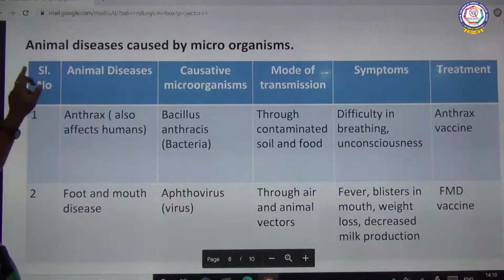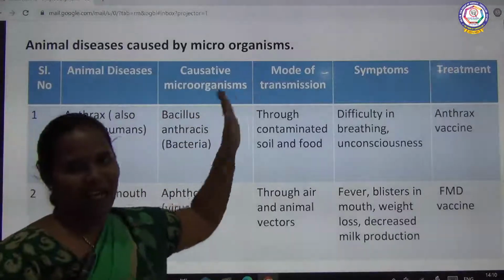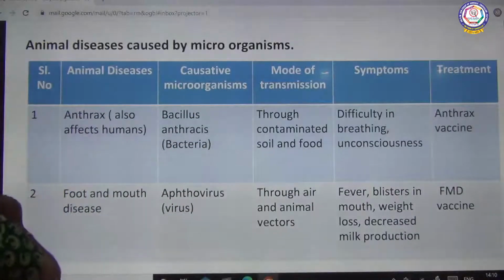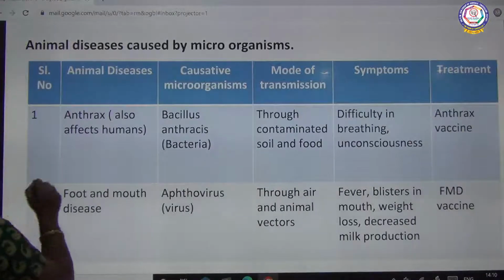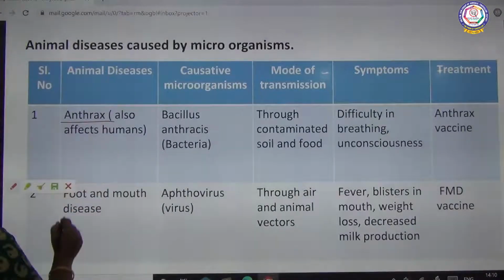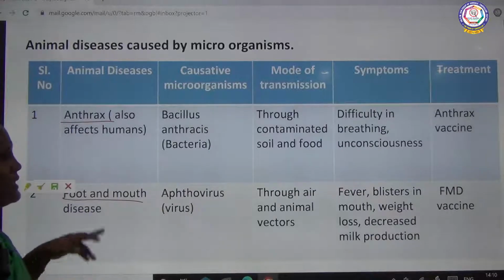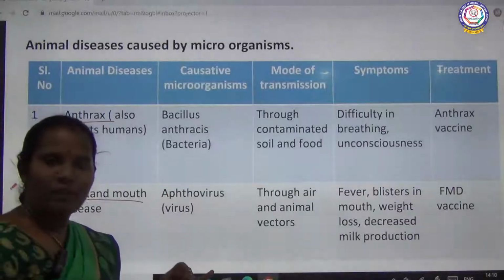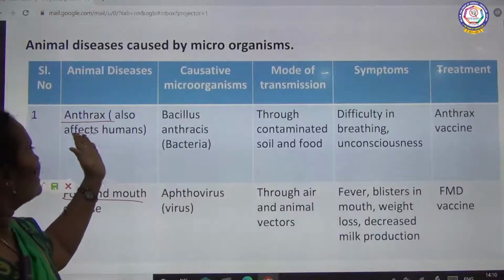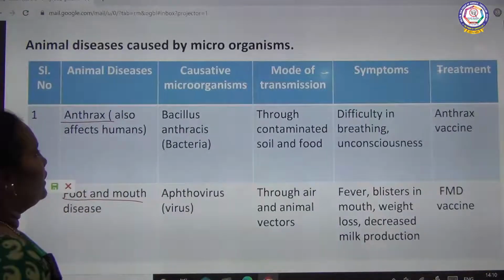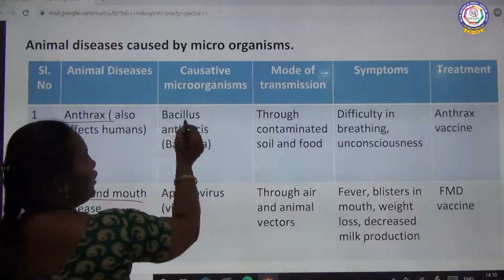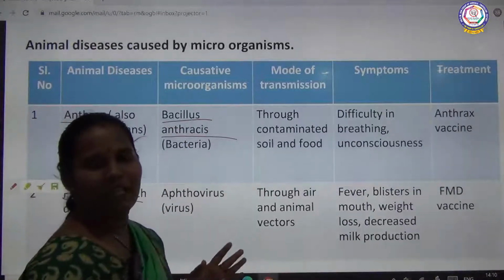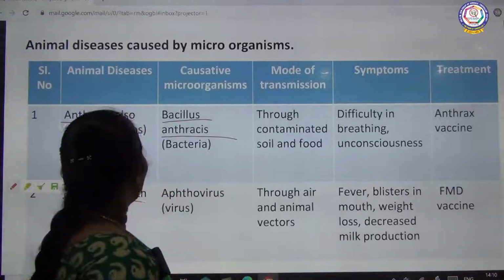Next one, animal disease caused by microorganism. Two animal diseases I told you: one is anthrax, another one is foot and mouth disease. This anthrax can affect human beings also, but the main victims are animals. The causative microorganism is Bacillus anthracis. It is a bacterium, and this bacterium alone causes anthrax disease.